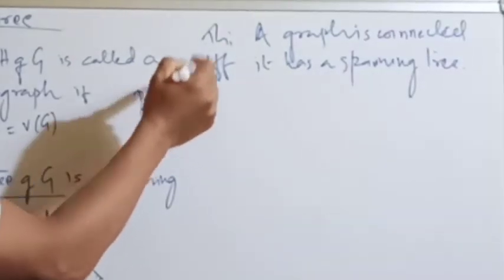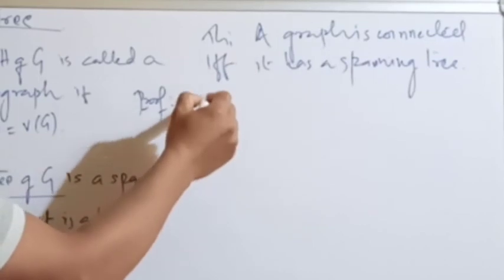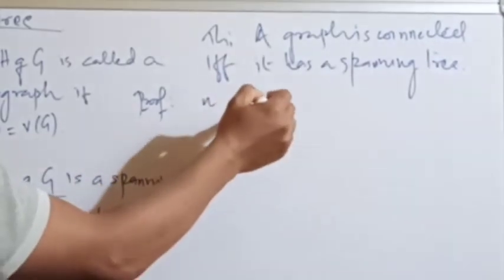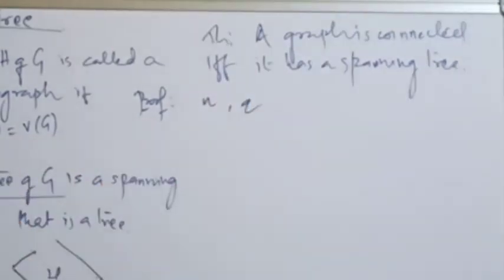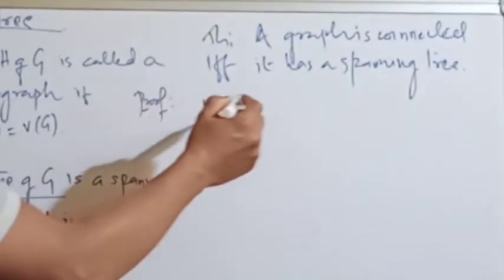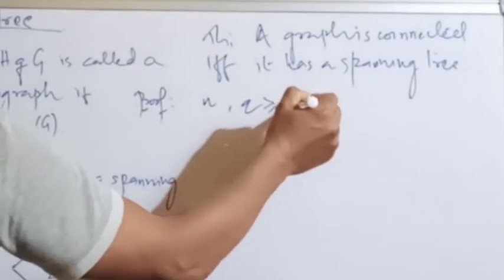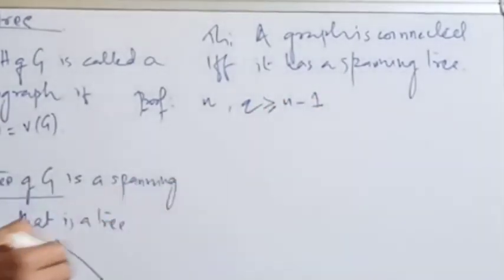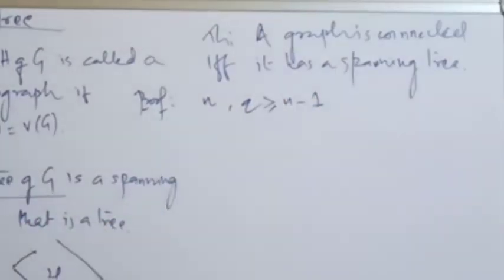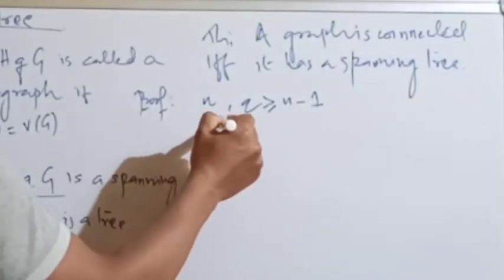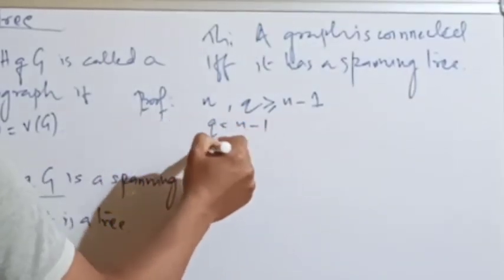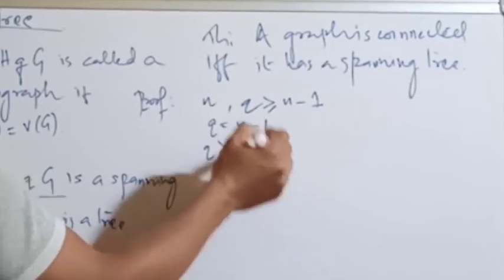Let us suppose that G is connected with n vertices and q number of edges. Then from some previous theorem we can write that q is always greater than or equal to n minus 1. Yes or no? Okay, this was done. So there are two possibilities: either q is equal to n minus 1 or q is greater than n minus 1.